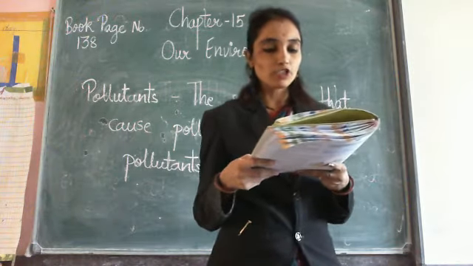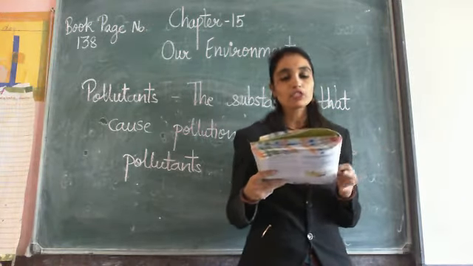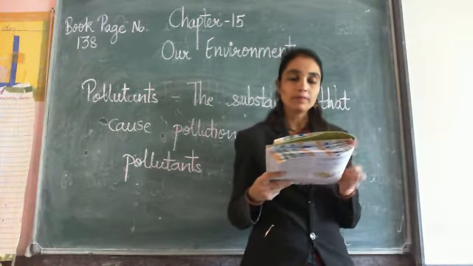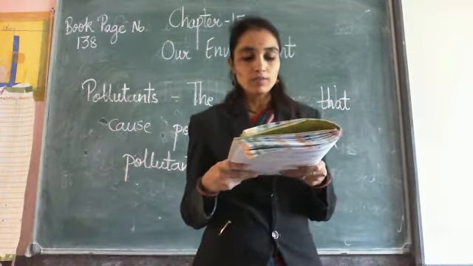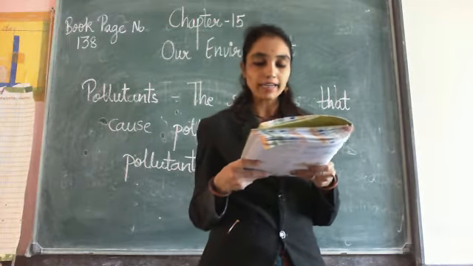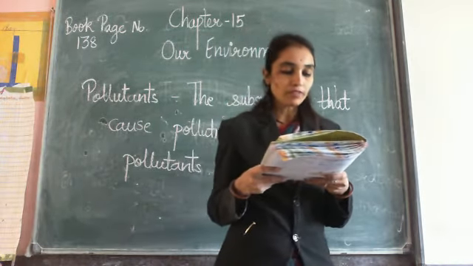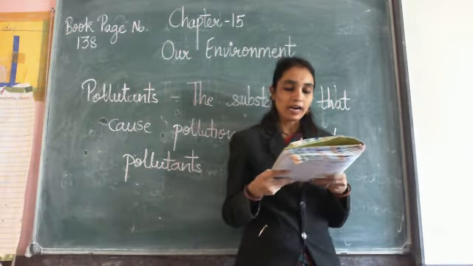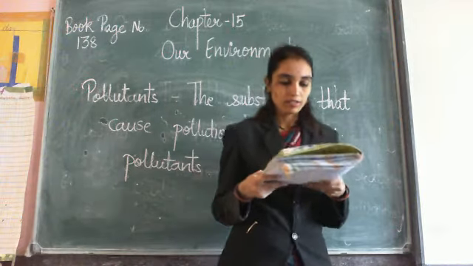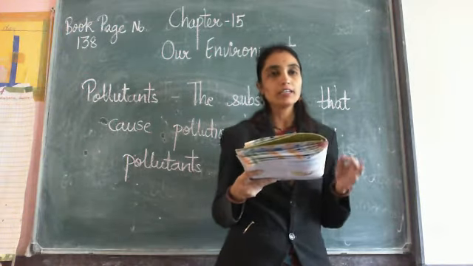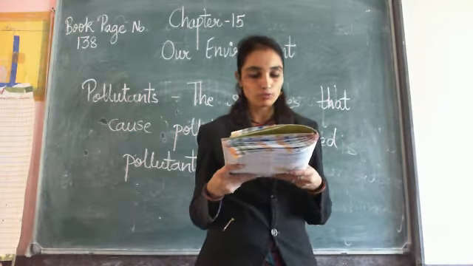Garbage, wet or dry, should be thrown at proper dumping places. Tall chimneys fitted with filters must be used in factories to let out smoke and gases. Fifth, waste should be treated and made harmless before being dumped into water bodies. This means waste should be treated and made harmless before it gets dumped in the water sources.